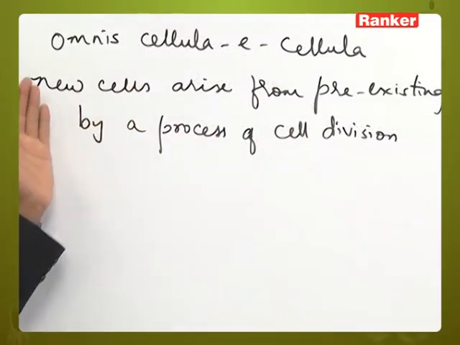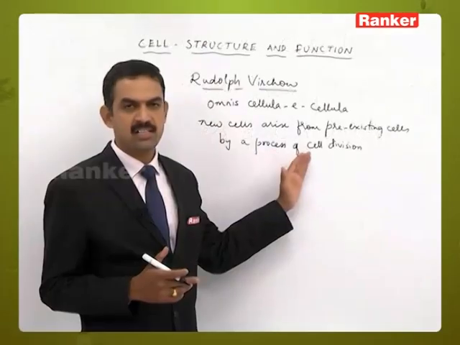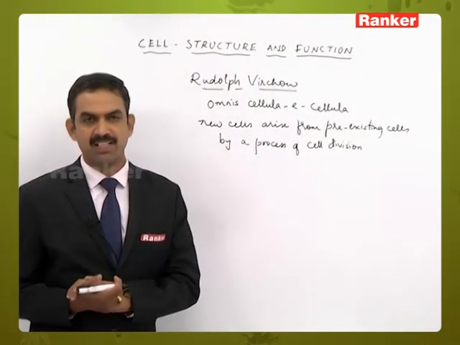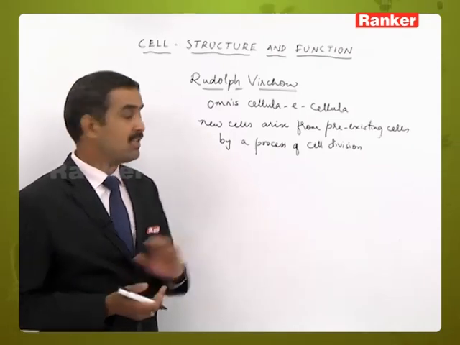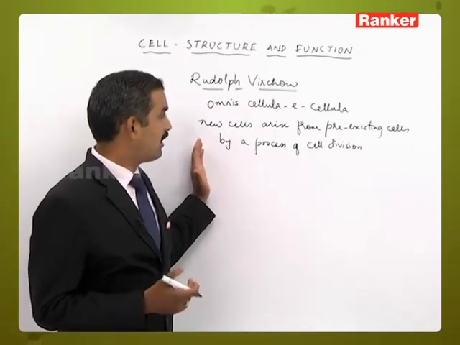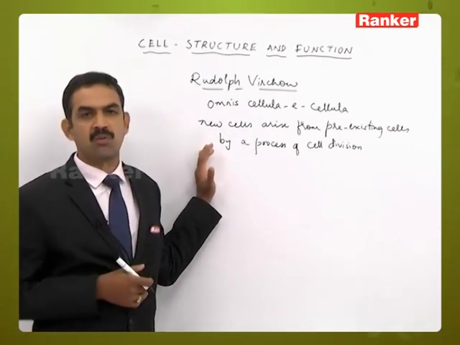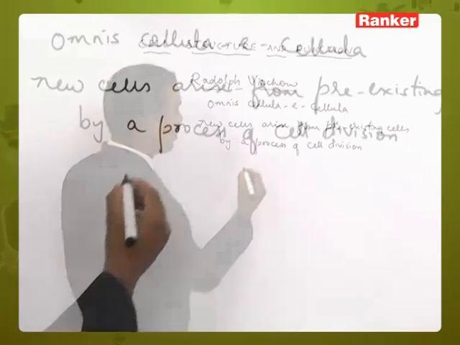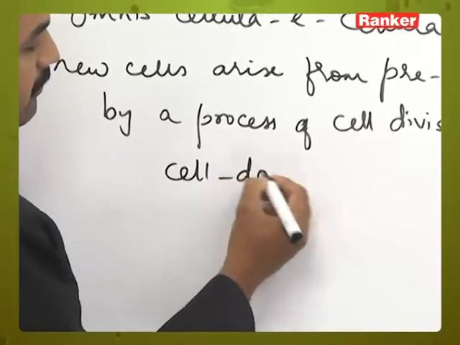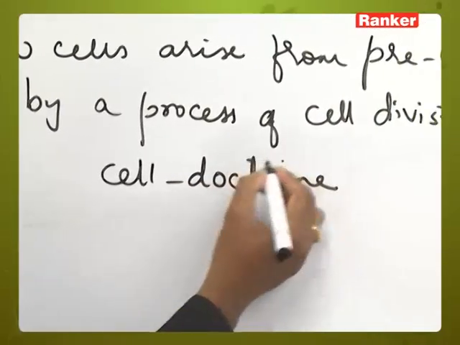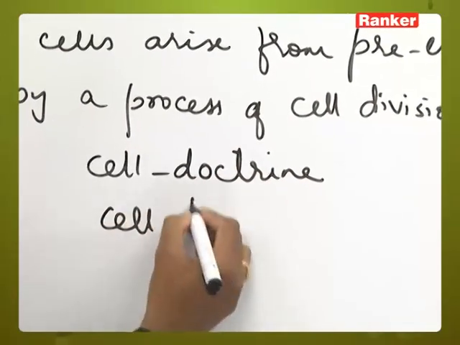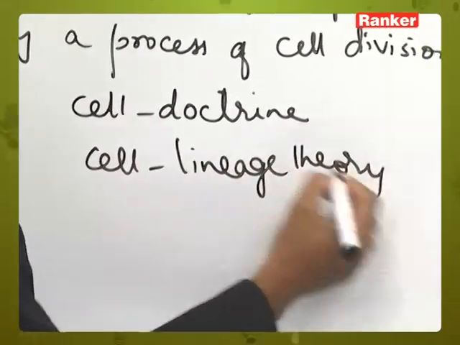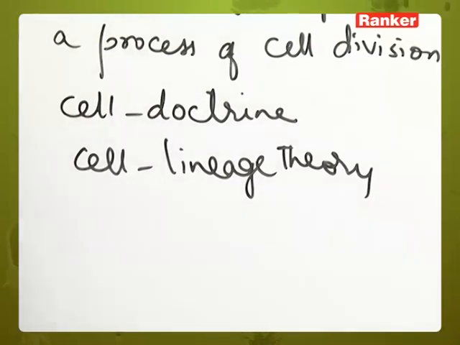From the parent cell, not only the cytoplasmic contents but also the genetic constituents are transferred to the daughter generation. This elaboration of the concept of cell theory was given by Rudolf Virchow, and it is called the cell doctrine or cell lineage theory. It is nothing but a slightly modified concept of cell theory.